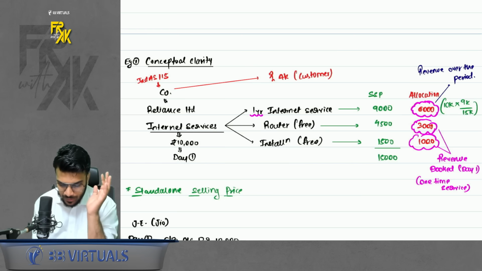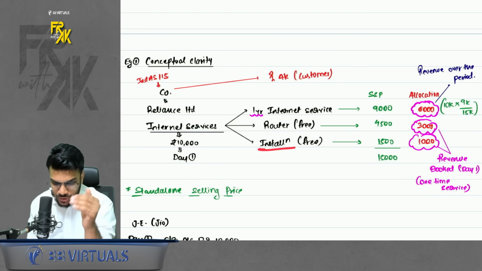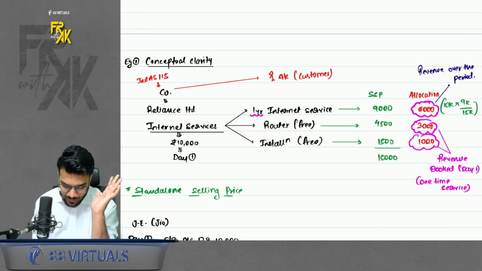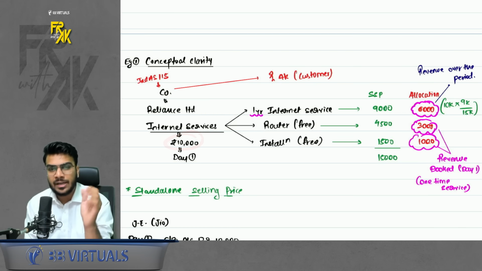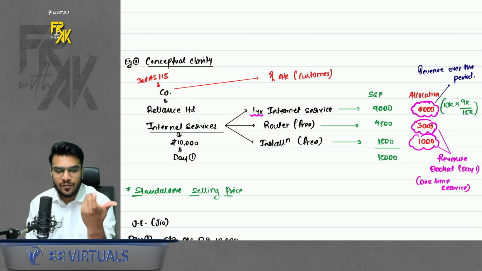Now, for instance, assume that Reliance Limited is providing 1 year internet service to me, and it says that it will provide the router and installation service for free. So what did I tell you? Nothing is free in this world. When Reliance is charging me 10,000 on the first day, it is not charging me only for the internet service, it is indeed charging me for all the three services, and only for the sake of saying, they are saying that it is free for you. No, it is not free. They have recovered the full money in this 10,000.